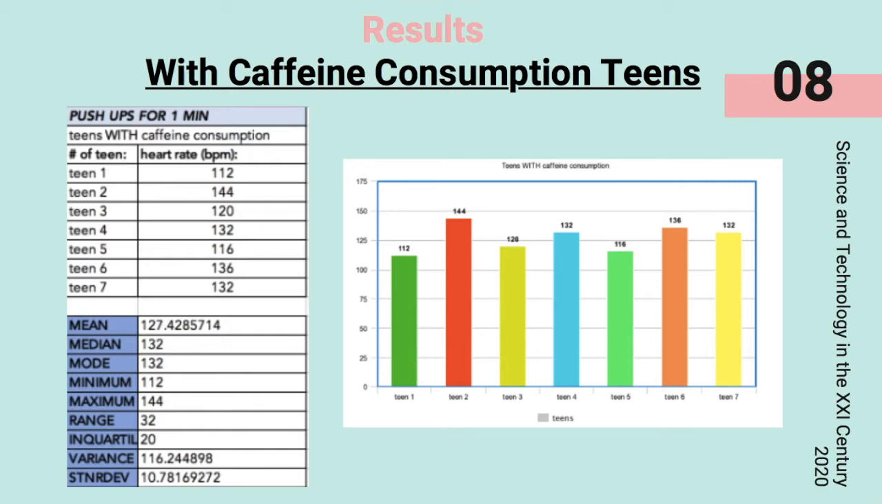Then results for teens with caffeine consumption. We have again the tables. When we show the teens, there were 7 teens. Then we measured their heart rate after 1 minute of push-ups. Here we calculated the mean, the median, the mode, the minimum, the maximum, the range, the variance, and the standard deviation. And here we can see again the graph.